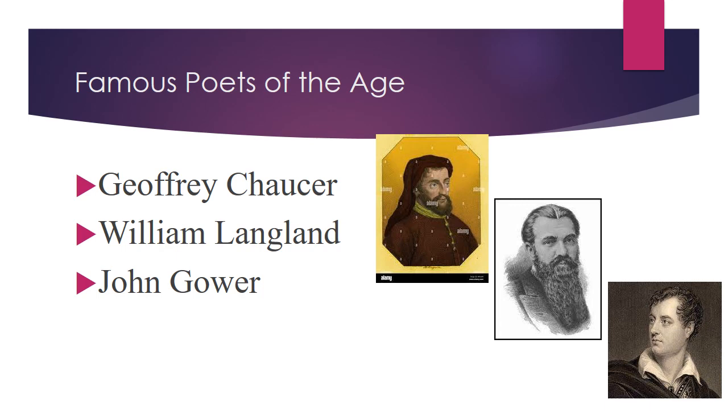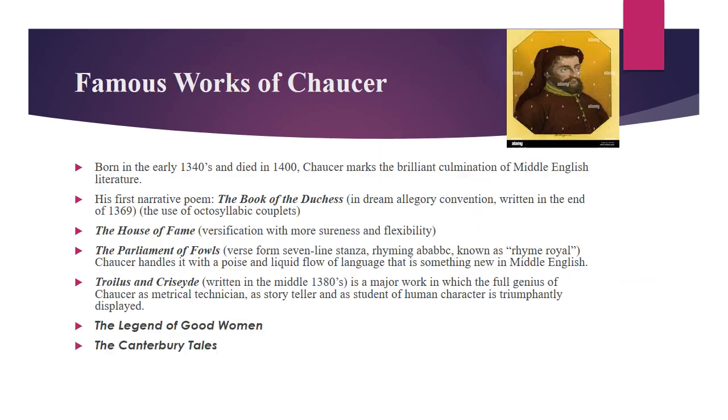Famous poets of the age were Geoffrey Chaucer, William Langland, and John Gower. We are going to study about all of them in detail. First of all, Geoffrey Chaucer, who was so much important, whose work was so much significant that the whole age was named after him. He was born in the early 1340s and died in 1400. He marks a brilliant culmination of Middle English literature.